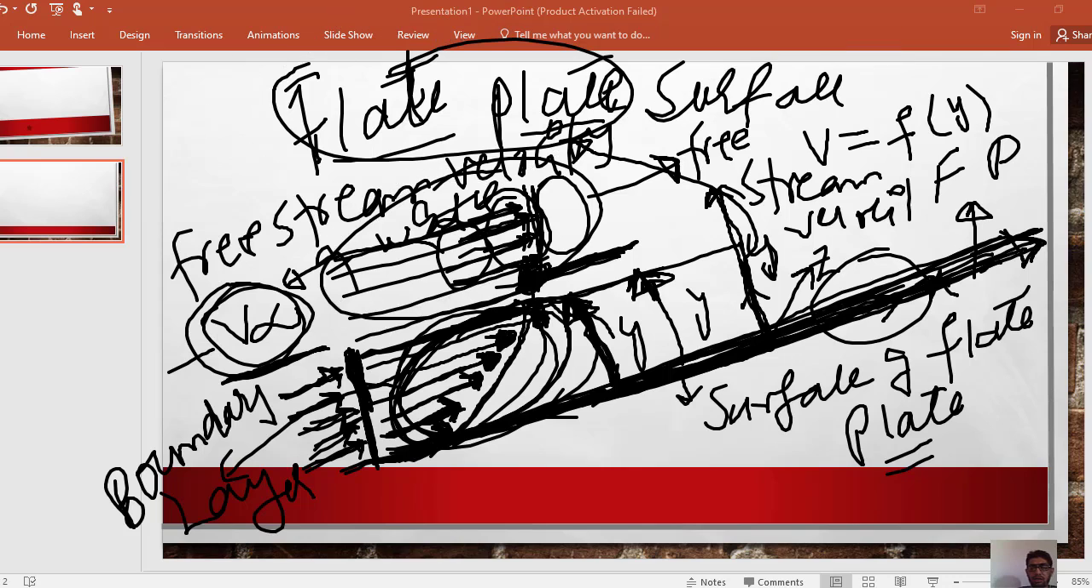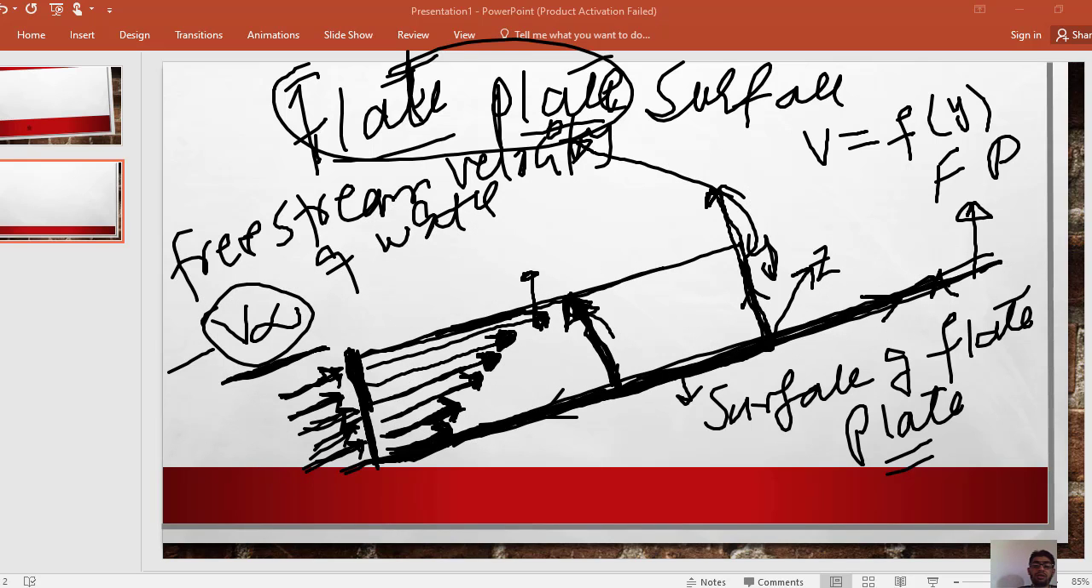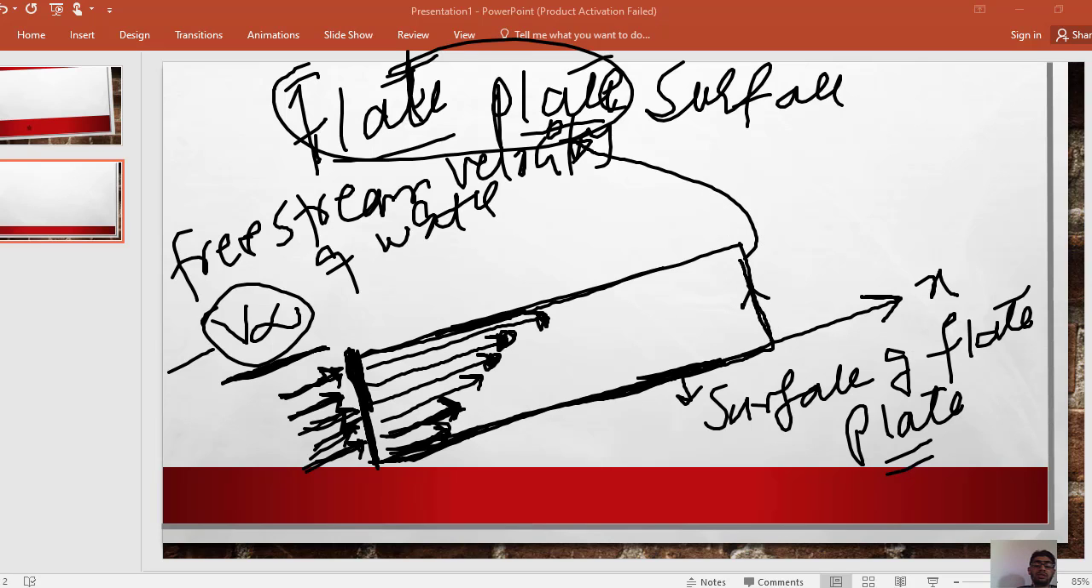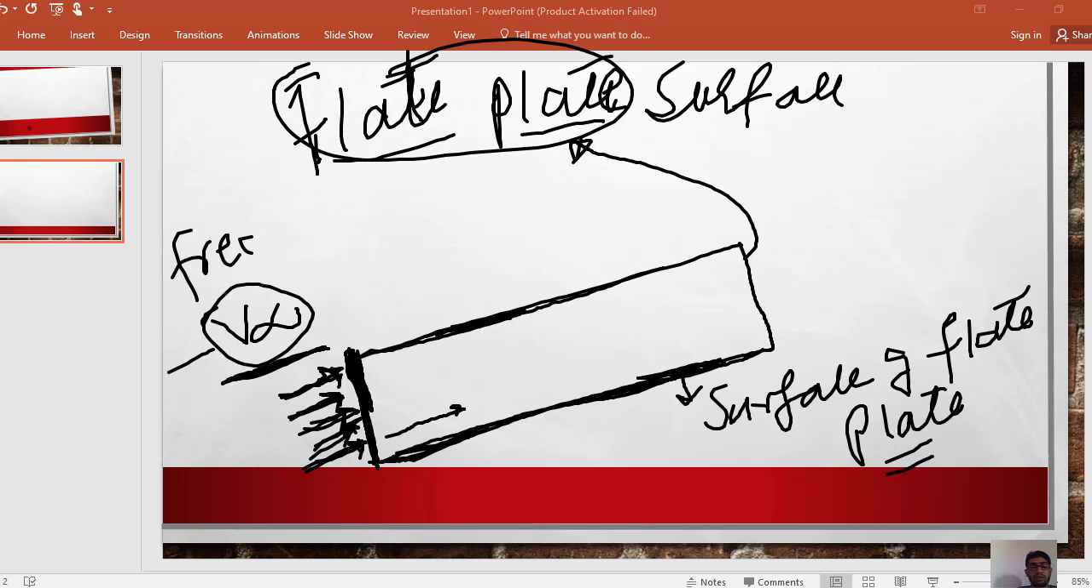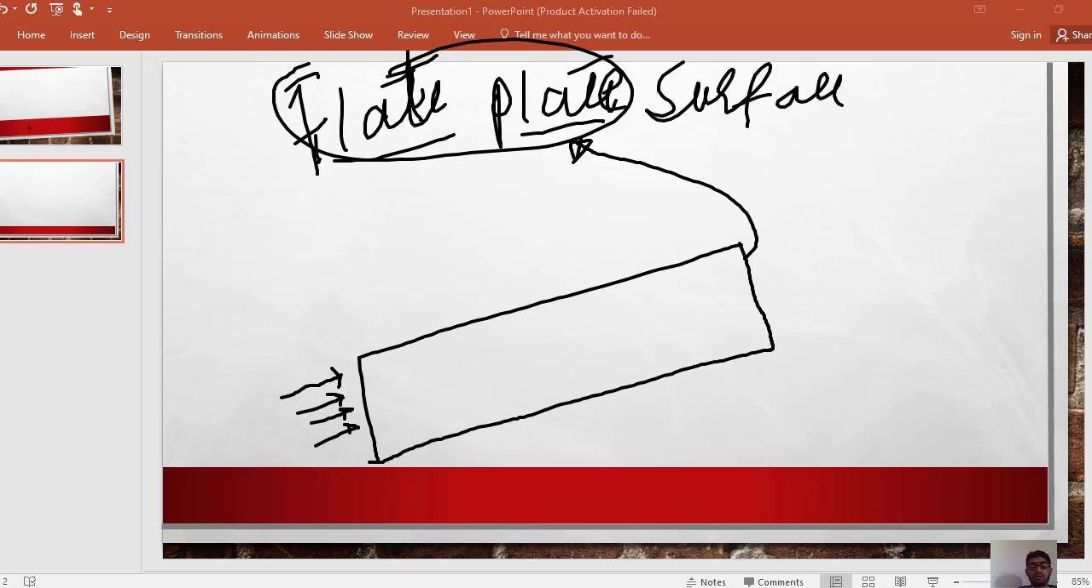So in the boundary layer theory, two regions are formed. One is the region where the effect of the boundary can be felt, and the other is the region above which the effect of the boundary is not felt. The region above which the effect of the boundary is not felt is called the free stream velocity or irrotational flow. So this is about the boundary layer flow.